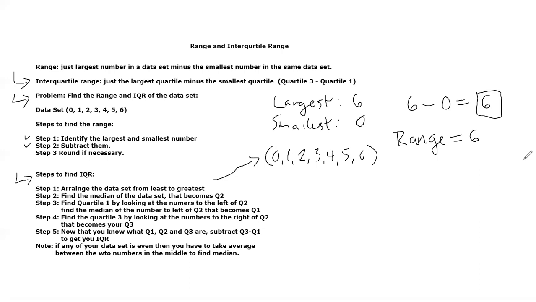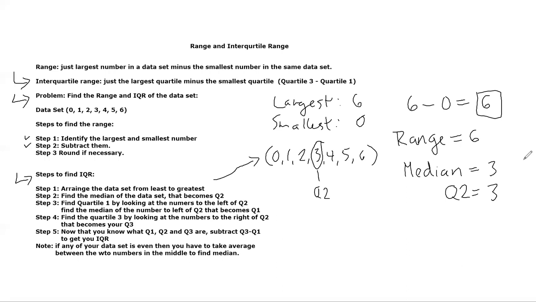Remember in the previous slides, I said if we want to find the median, it's the number that's physically in the middle. In this case, I have 7 numbers, so there really is just going to be one number in the middle. 3 is my median, right? My median is 3. That is what we call my Q2 because it's right in the middle. My Q2 is also 3.